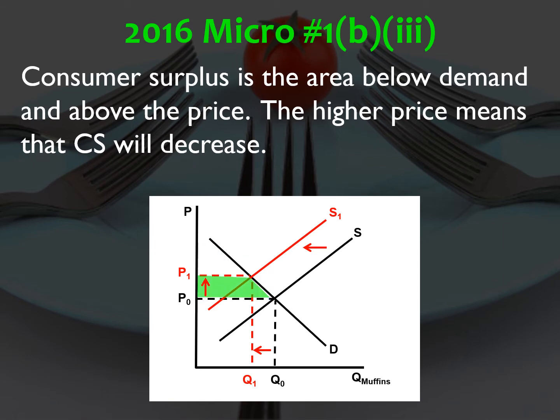So that green area represents the change in consumer surplus. The new consumer surplus is just this smaller triangle at the top. So the green area represents the loss in consumer surplus.